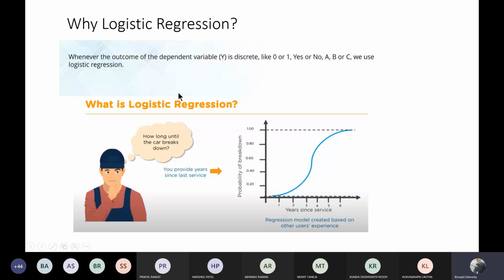One small example is given here: what is the probability of breakdown of a specific vehicle? Suppose you are buying a vehicle, and after how many years, what is the probability of its breakdown? That type of thing can be predicted using logistic regression. So whenever the output of the dependent variable y is discrete, like 0 or 1, yes or no, or a, b, or c types of categories, we can directly use logistic regression.